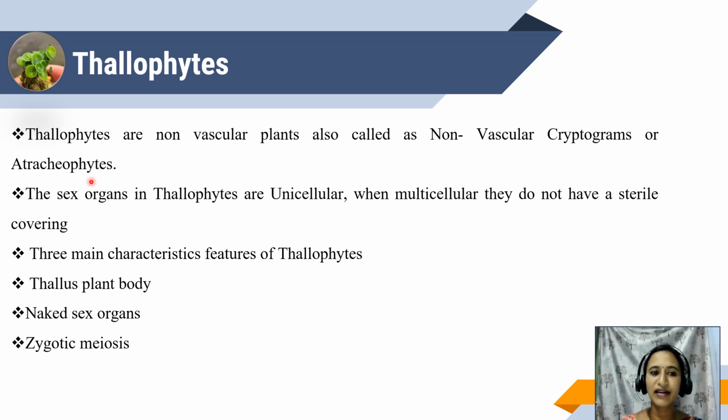The sex organs in thallophytes are unicellular and sometimes multicellular. In multicellular forms, they do not have a sterile covering. There are three main characters of thallophytes, that is thallus plant body, naked sex organs, and zygotic meiosis.